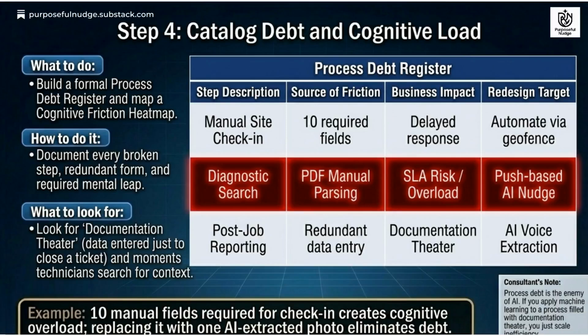Step 4 is to catalog debt and cognitive load. Build a formal process debt register, mapping steps with friction, business impact, and a redesign target. This helps identify documentation theater and required mental leaps. The register should be validated by high performers to assure the correct view, also gaining buy-in for the ultimate process adjustments and changes.